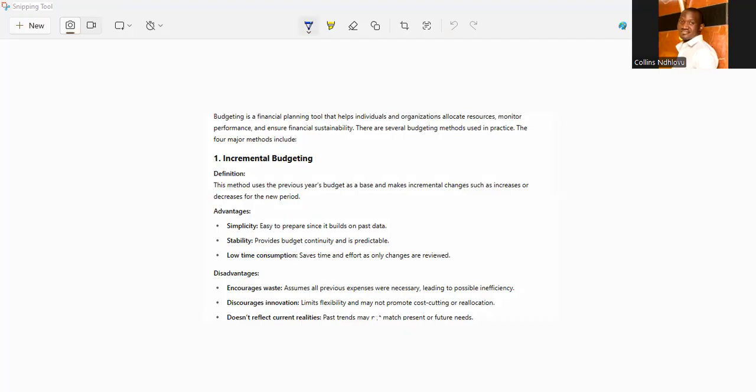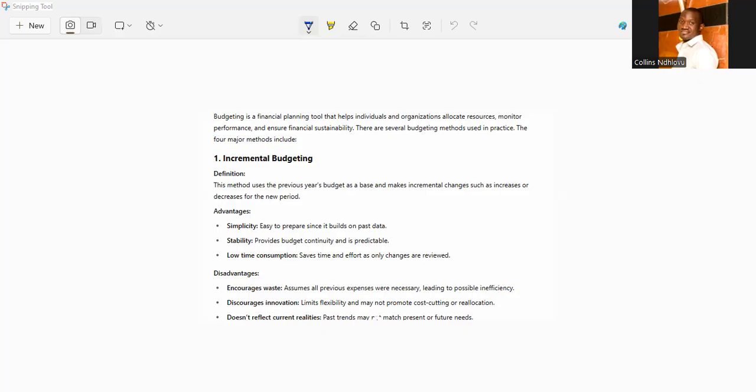The disadvantages are that it encourages waste. Assuming past expenditures were wasteful, you are contributing to waste. It also discourages innovation. You don't think out of the box, right? It's also misaligned with the environment. It may not reflect the current operational needs.